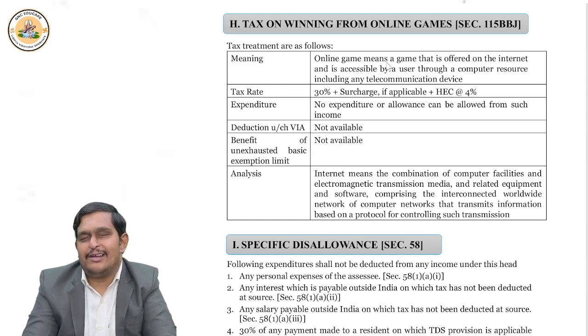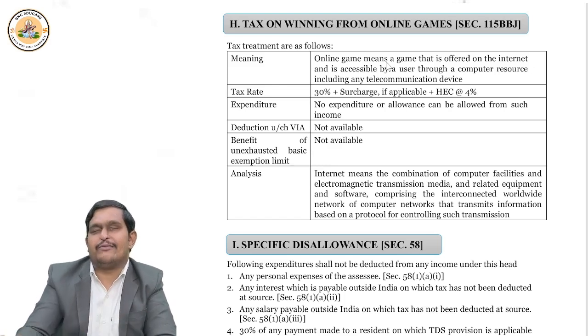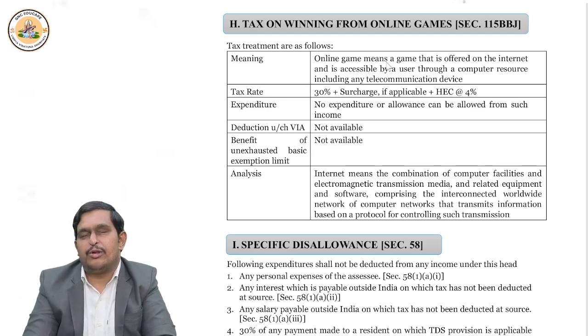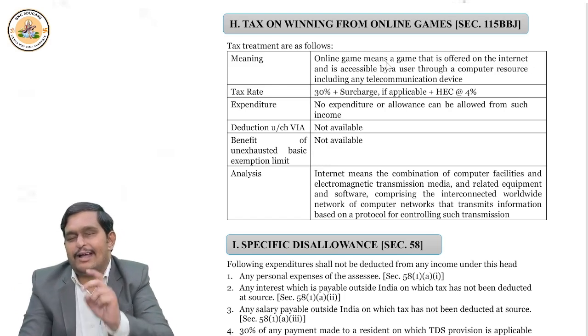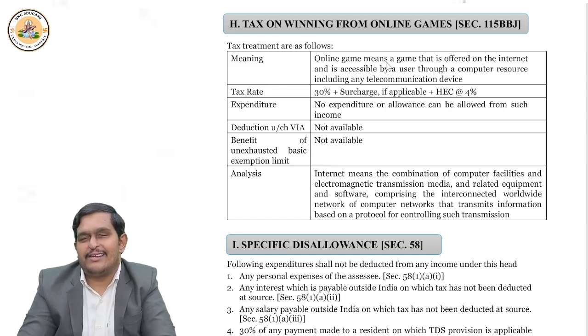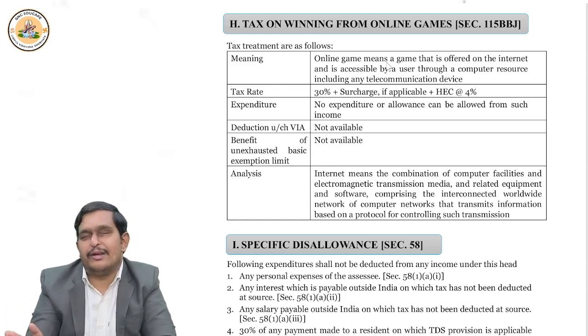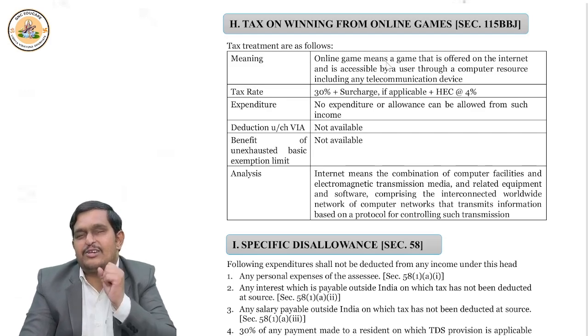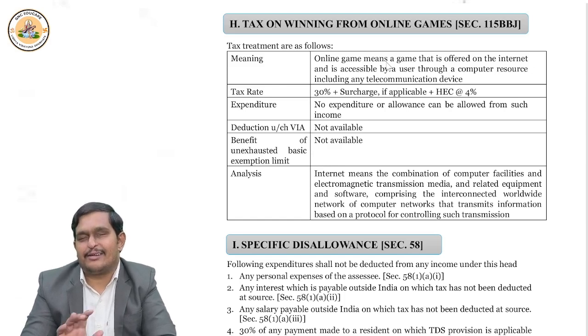But that is not available. Suppose you don't have any other income and you earned 2 lakh rupees in online winnings. You have to pay 30% tax plus health and education cess. Up to 3 lakhs basic exemption is not available. Forget about it.